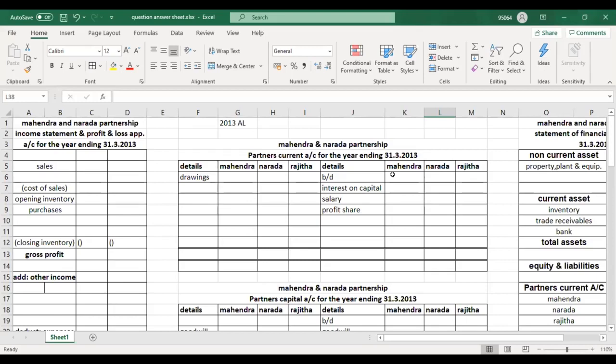While drawing the formats in accounts, don't use a ruler. Just draw by hand, because in accounts they don't check your drawing skills. They will check your accounting knowledge. So quickly draw, and now let's move on. Before starting the question, you should have drawn the formats. That's step number 1. You should draw the formats, because that is very easy and it will save you time.